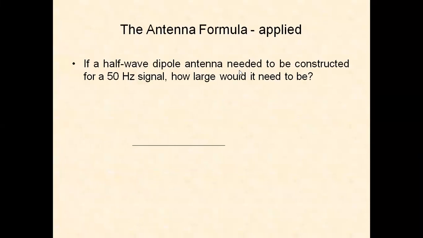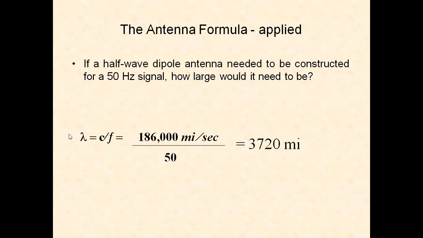If a half-wave dipole antenna needed to be constructed for a 50 Hz signal, how large would it need to be? Lambda equal to C by F. C is this much. F is 50 Hz. So 3720 miles. For low frequencies, the value of lambda is high. When lambda is high, lambda by 2 is also high. This is the length of the half-wave dipole, which is practically impossible.